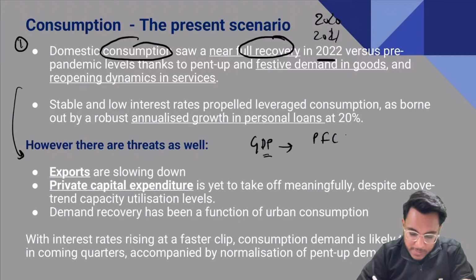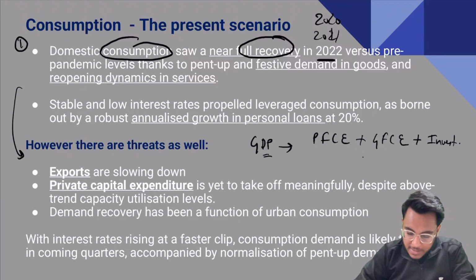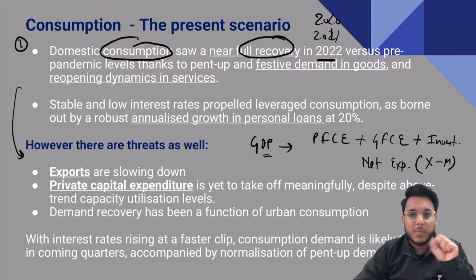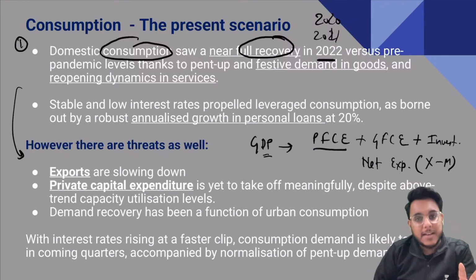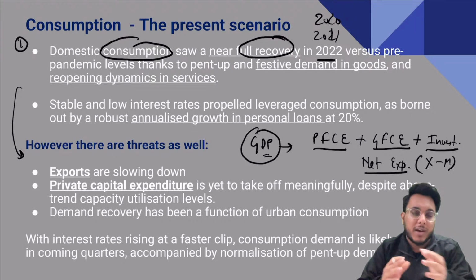private final consumption expenditure plus government final consumption expenditure, then there are investments, and then there are net exports. Net exports are calculated by X minus M, that is exports minus imports. So private final consumption expenditure plus government final consumption expenditure plus investment plus net exports, you add it, you get the GDP of a country.